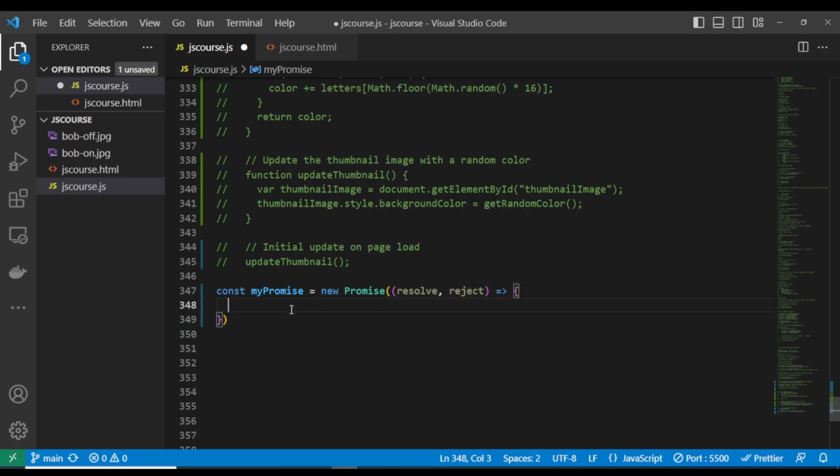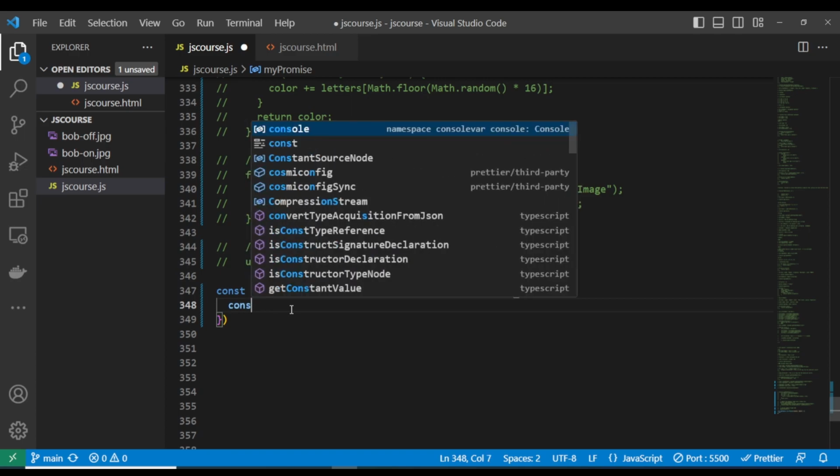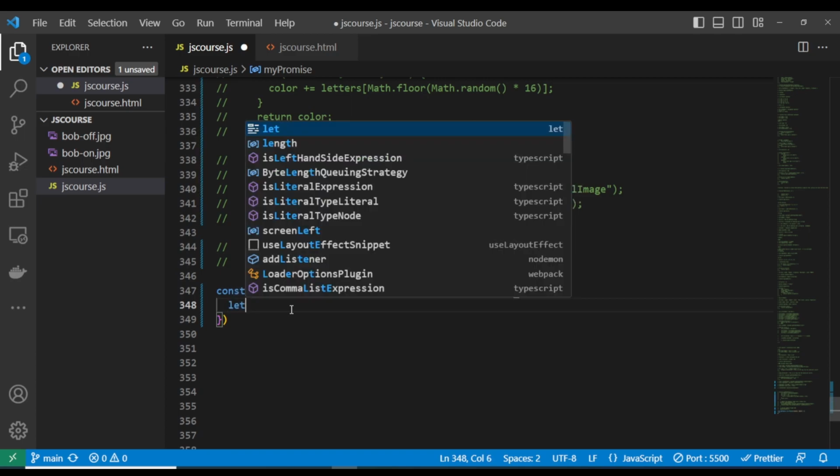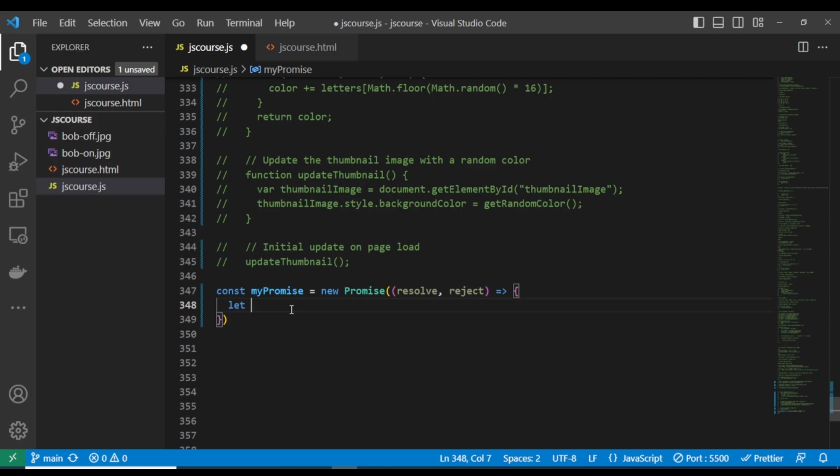Okay, so now let's write a simple code. Let's declare a random number using Math.random. When the response is above 0.2 or 0.4, let's say 0.5, we should resolve, else we should reject.